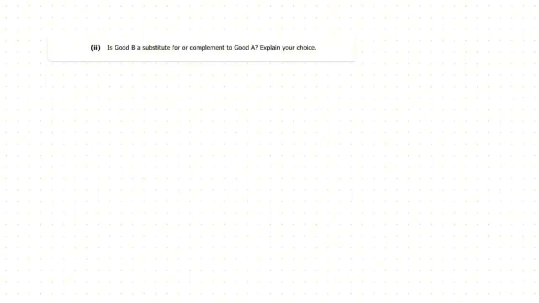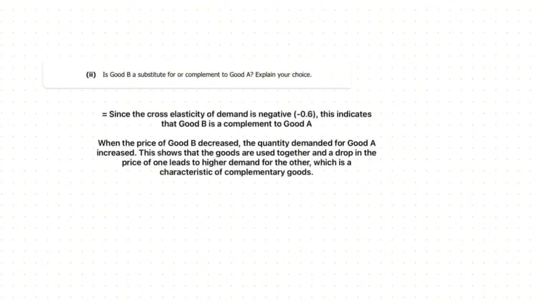Question number 2, part 2: is good B a substitute for or complement to good A? My answer is, since the cross elasticity of demand is negative 0.6, this indicates that good B is a complement to good A. Why? It is because when the price of good B decreased, the quantity demanded for good A increased. This shows that the goods are used together, and a drop in the price of one leads to higher demand for the other, which is a characteristic of complementary goods.